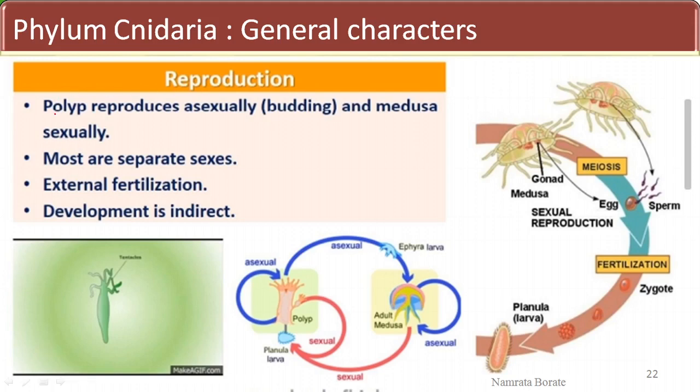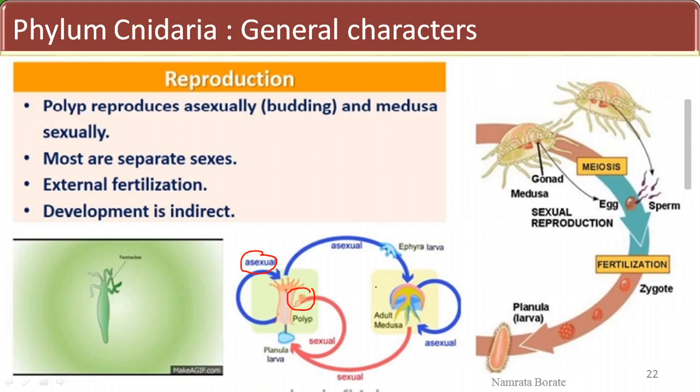Reproduction: there are two phenomena. The first one is the polyp. The polyp reproduces asexually by the formation of a small bud, which is called budding.